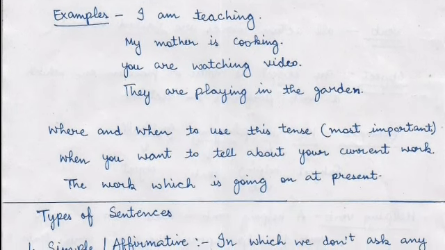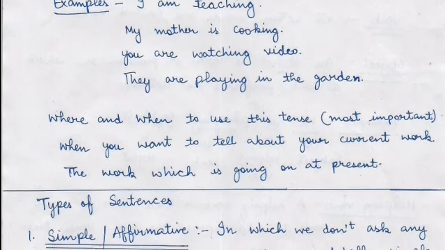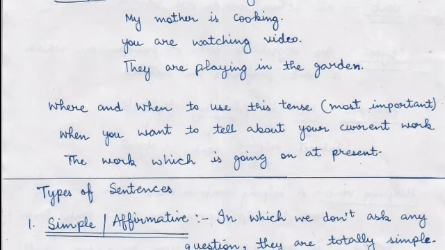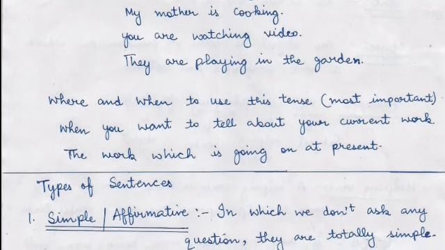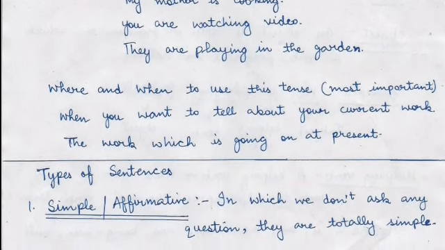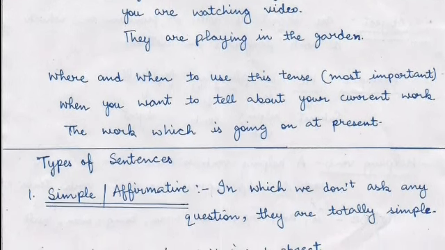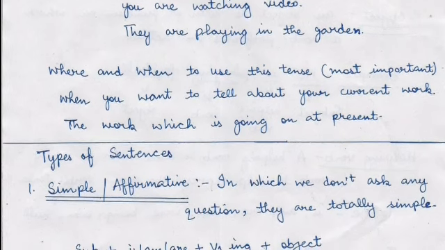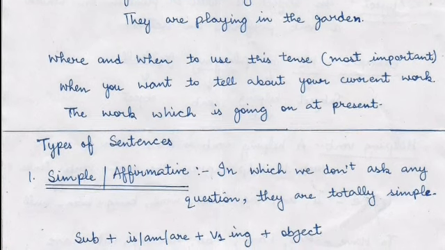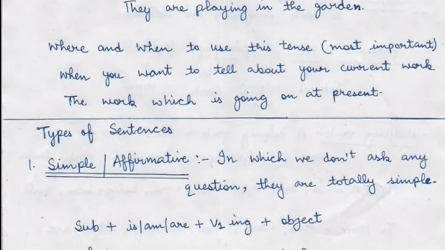Now, once again, I'll tell you where and when to use this tense. That is the most important thing. When you want to tell about your current work, the work which is going on at present. For example, if you are in class and your teacher is teaching, but the student sitting next to you is creating disturbance, and you want to tell your teacher about her or him, at that time you will use this tense.